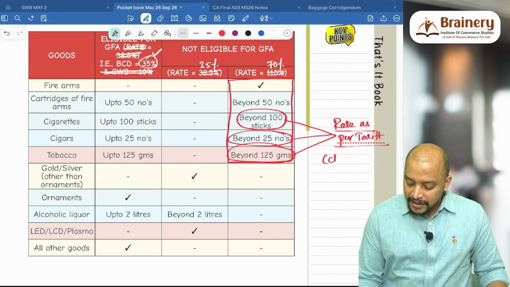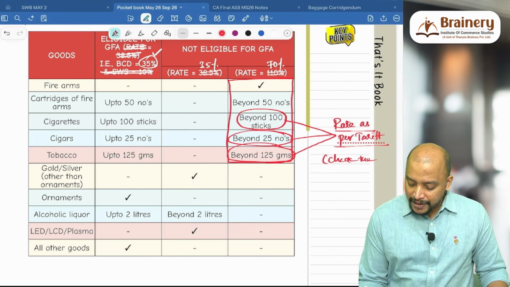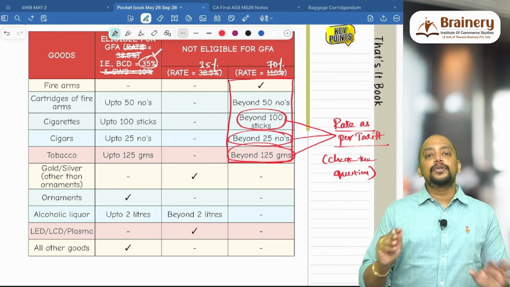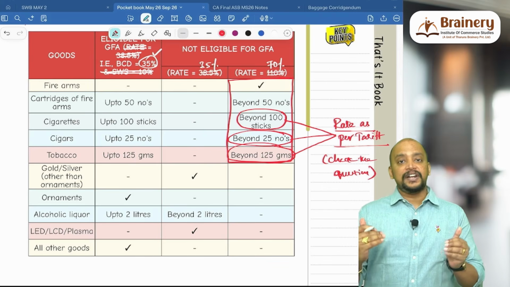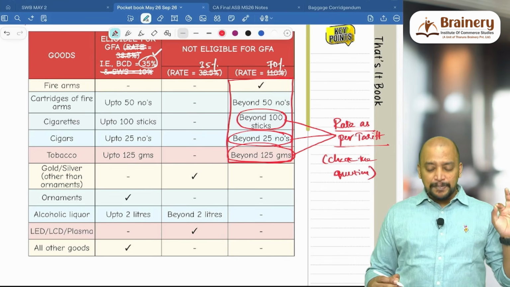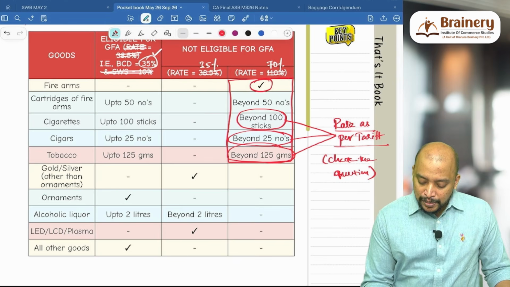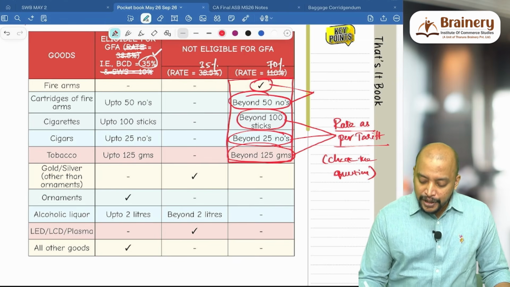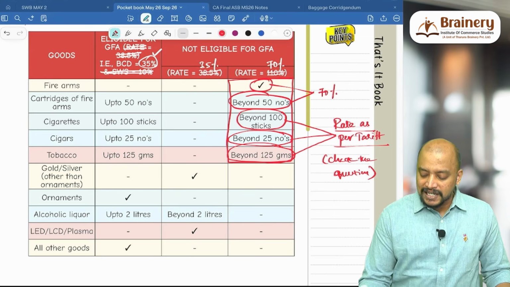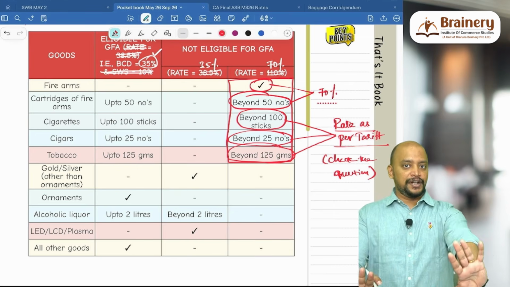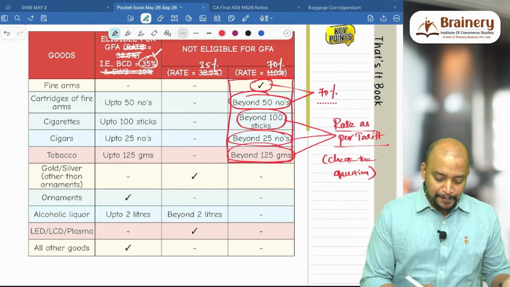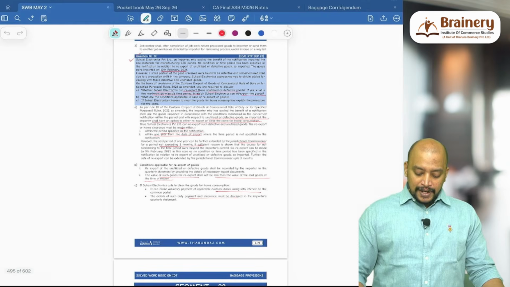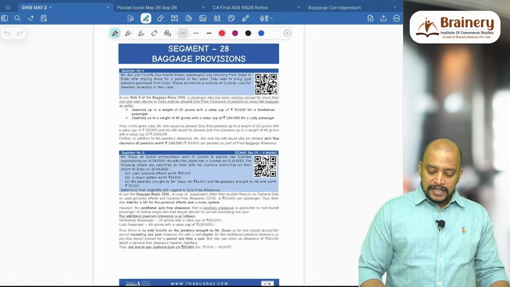For this we need to check the question, but don't do any computation like taking 70%, which is applicable only for firearms and cartridges of firearms beyond 50. This is for your information. Keep this in mind. Now related to this, let's do some questions.